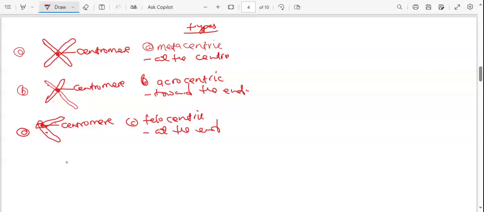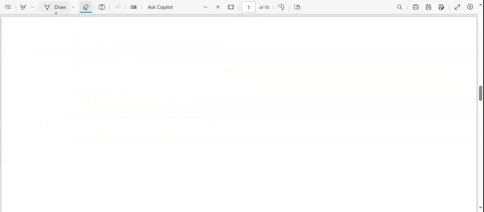So we are done with the chromosomes. Now we'll go to what we call mitosis. We'll even actually know what mitosis is and everything like that. Now that we have discussed the chromosomes and also the names based on the centromere, we'll go to mitosis. All right.